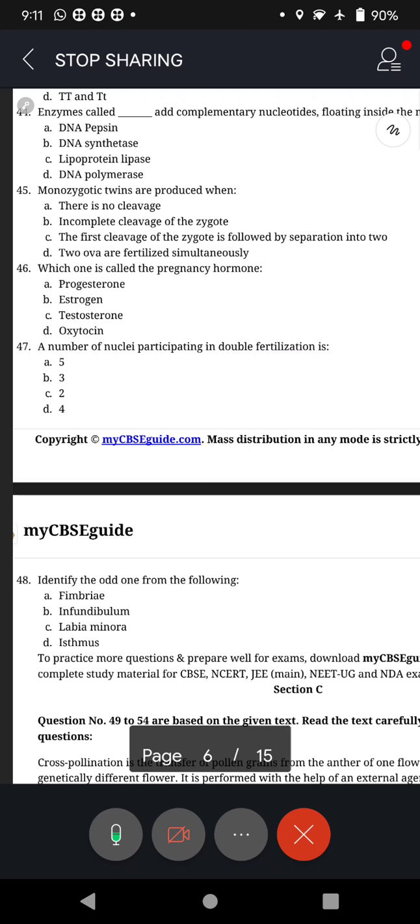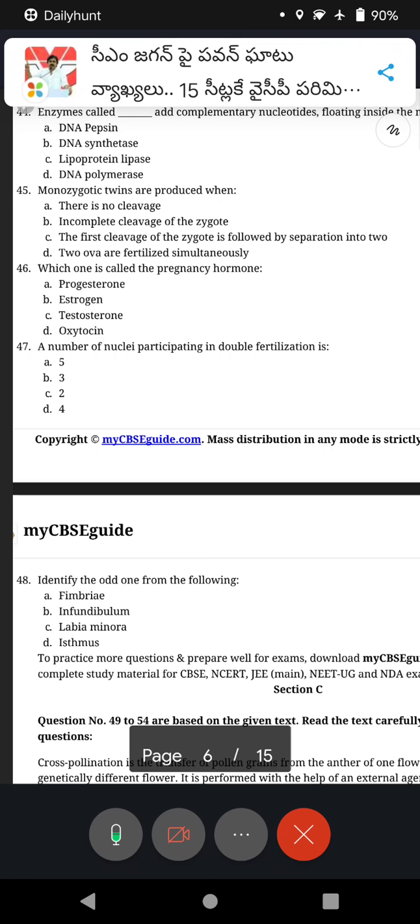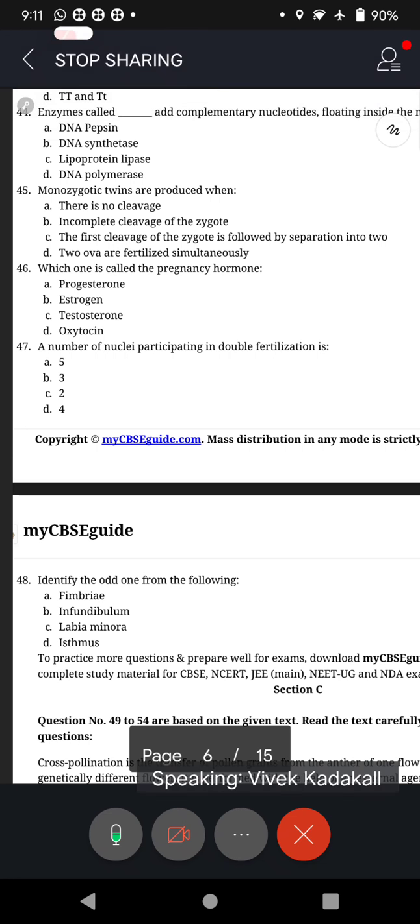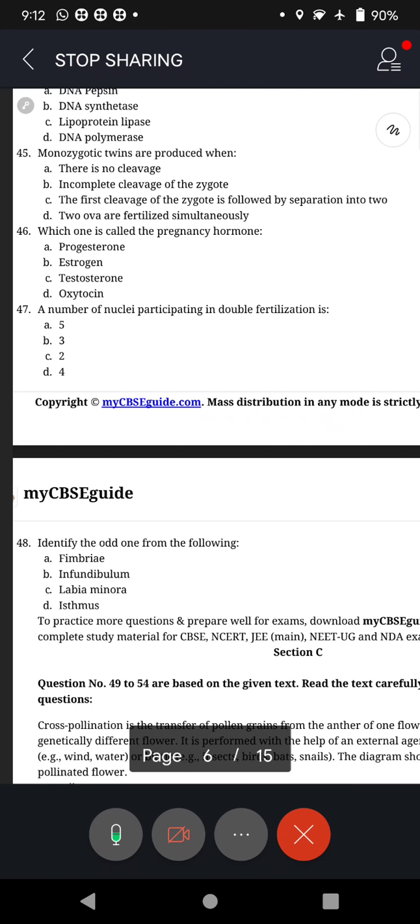Next, 46. Which one is called the pregnancy hormone? Which one? First one only, no? Because when pregnancy starts, the first hormone that is produced is progesterone, because it helps in maintaining pregnancy. And you know, I was talking about abortions, termination of the pregnancy. Sometimes the lack of progesterone will make the lady lose the baby. Sudden abortion will take place. So that's why it is known as the pregnancy maintenance hormone. Okay, that's very, very important.